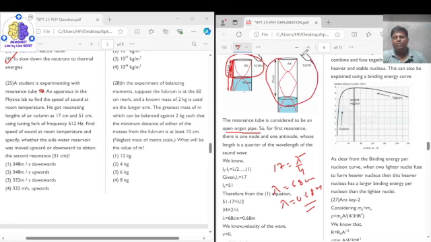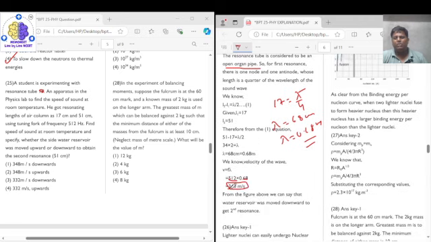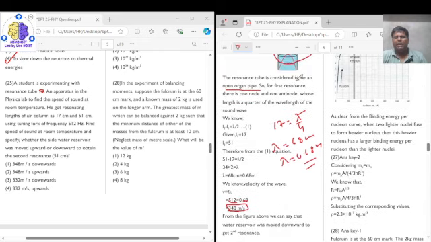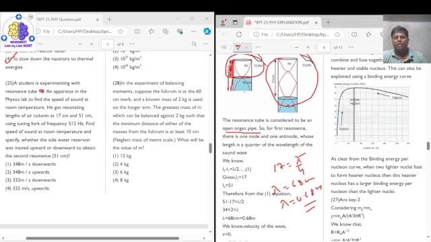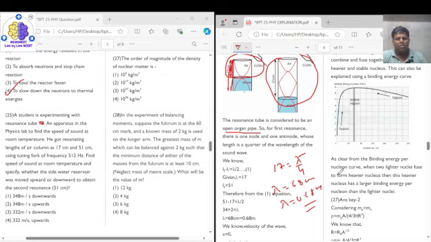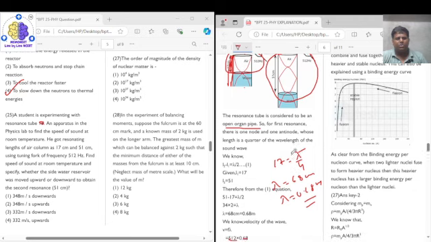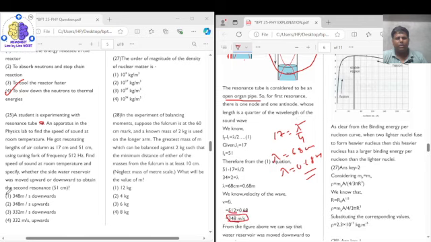Now see, since the air column here is 17 and in the second resonance position it is 51, we definitely have to move the water downwards. So the correct answer is: your first answer is 348 meter per second, and the second answer is that the reservoir has to move downwards. So the correct answer is option 1, for question number 25.